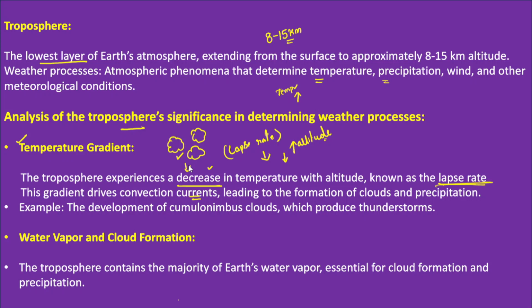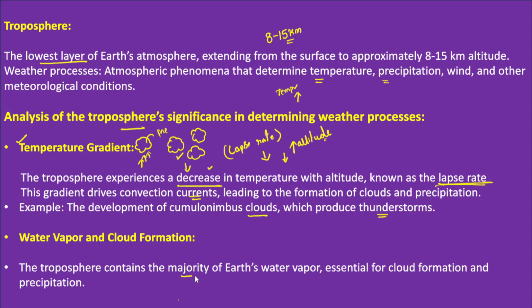So this is how it usually works, and the example is formation of cumulonimbus clouds which produce thunderstorms. Now cumulonimbus clouds are also formed on the basis of first convection currents. Okay, so first convection currents and then formation of clouds and precipitation. So this is how it usually works. And secondly, troposphere plays a very significant role in determining water vapor and cloud formation. See, because the majority of the water vapor in the atmosphere is concentrated in the troposphere.